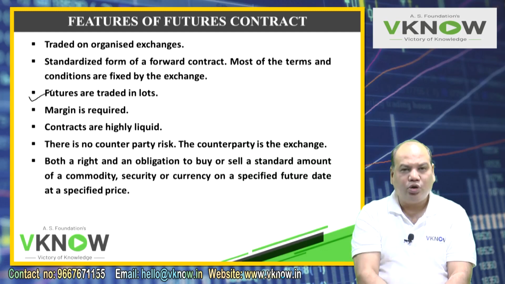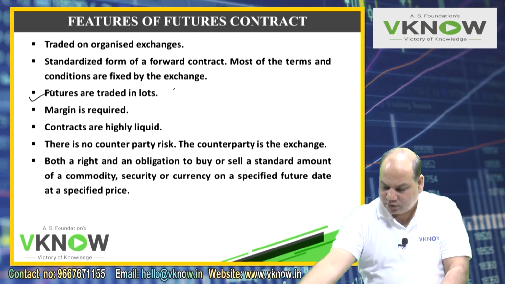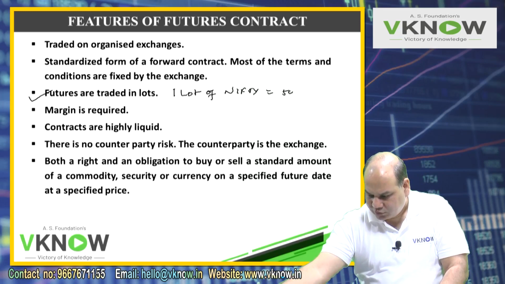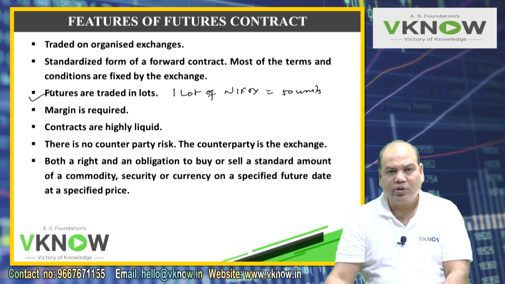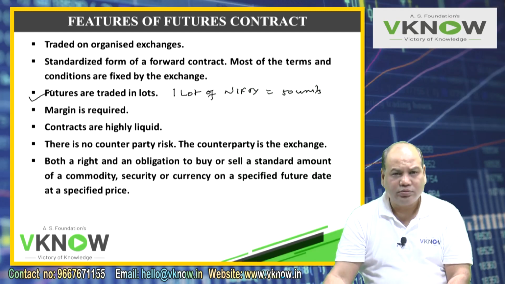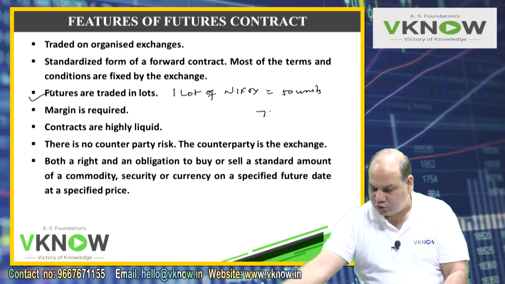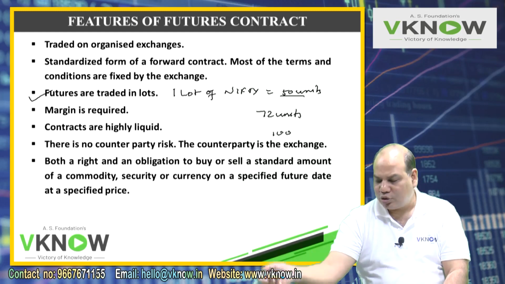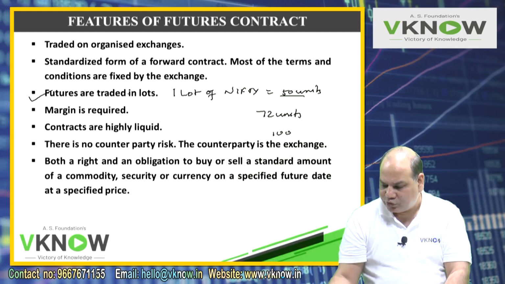Futures are traded in lots. That means you have to buy or sell lots. One lot can have many units, for example one lot of Nifty has say 50 units. Similarly, for every stock there is a lot size. For every commodity there is a lot size. For currency there are lot sizes. So you have to deal in lot sizes. You can't buy 72 units, it is either 50 or 100, either one lot or two lots. So this is one drawback of the future contract.